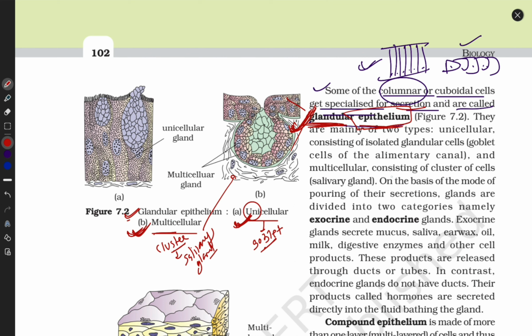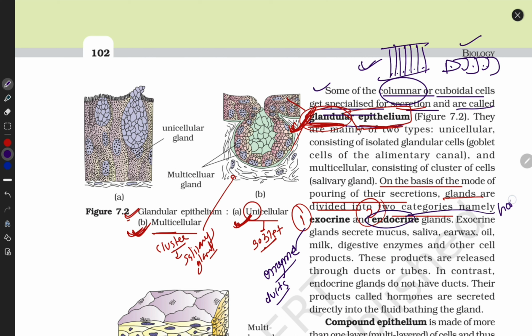On the basis of the mode of pouring their secretion, glands are divided into two categories. In our body, there are two types of glands: exocrine glands and endocrine glands. Exocrine glands release their enzymes, and they require ducts. Endocrine glands release hormones, and they don't need ducts. This is the main important feature.